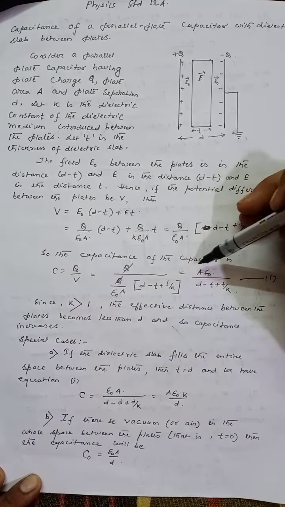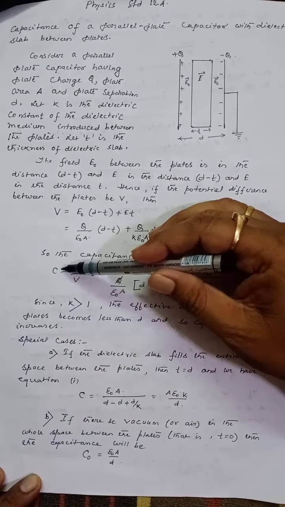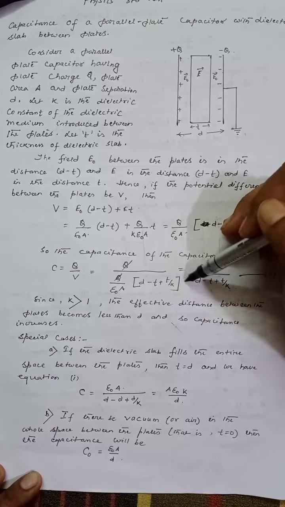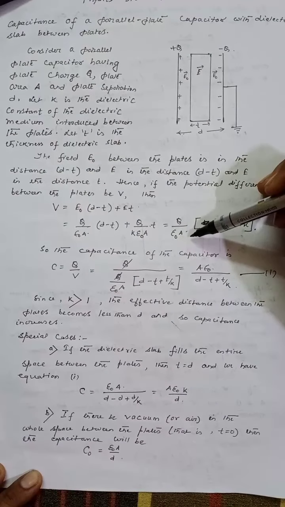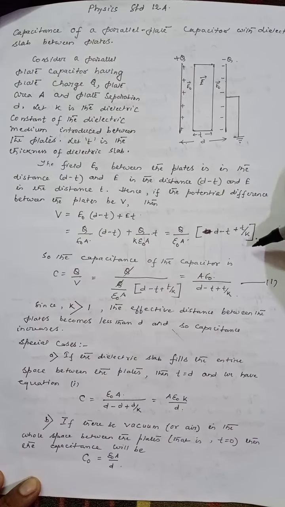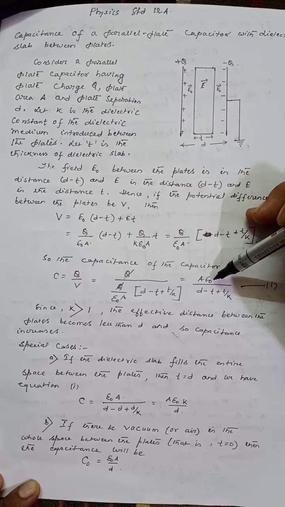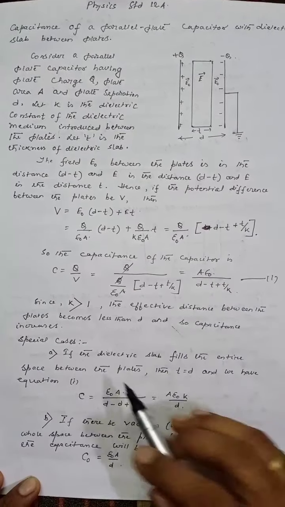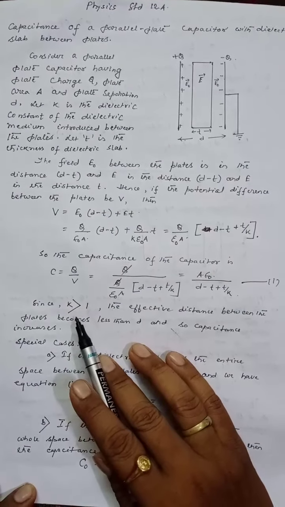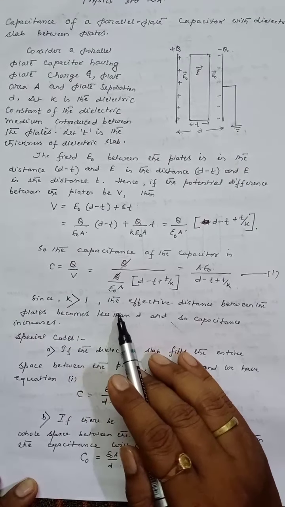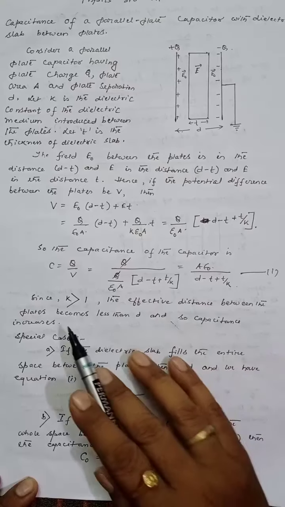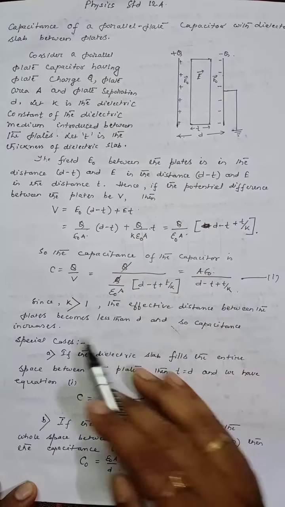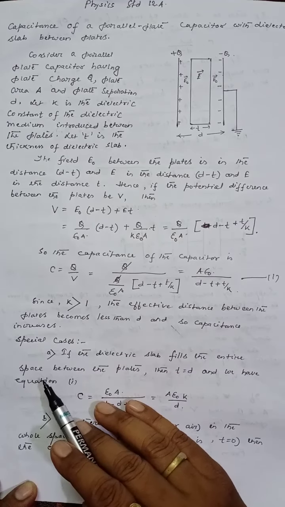So the capacitance of the capacitor is given by C equals Q by V. So Q divided by the value of V, which is Q by epsilon naught A into d minus t plus t by K. The result is C equals A epsilon naught divided by d minus t plus t by K. Since K is greater than 1, the effective distance between the plates becomes less than d, and so the capacitance increases.